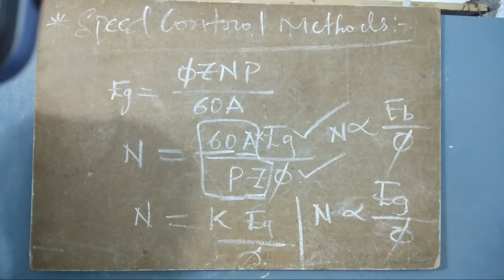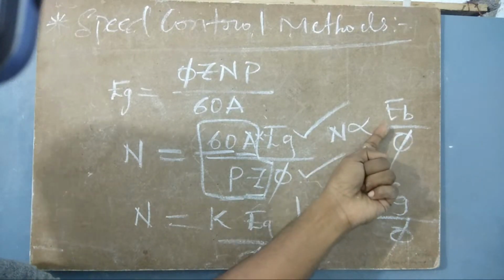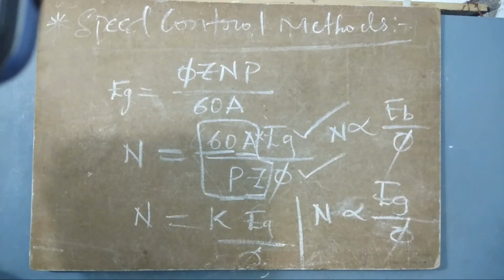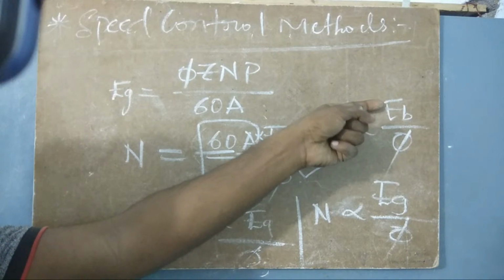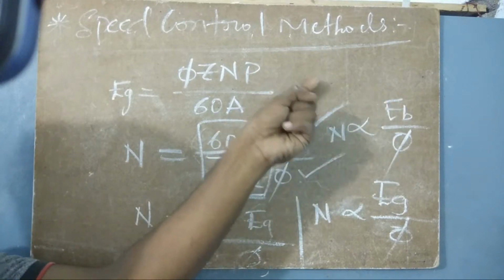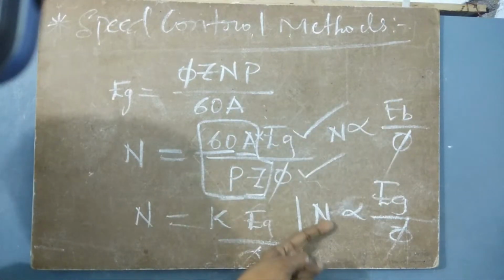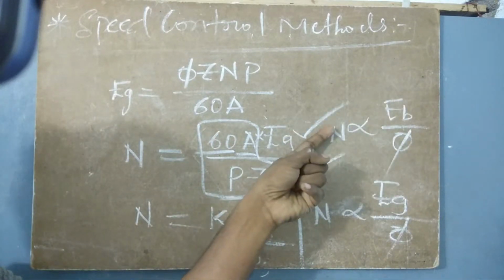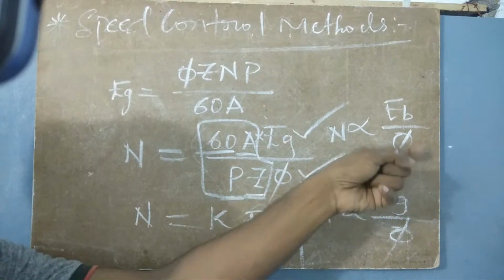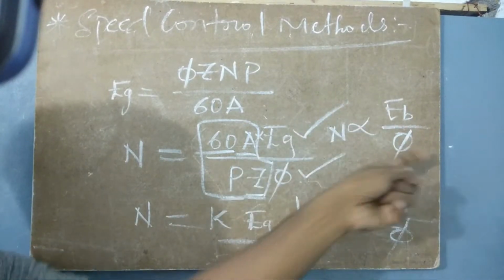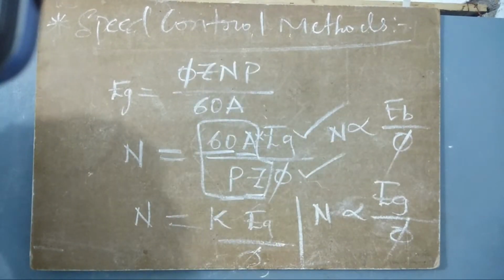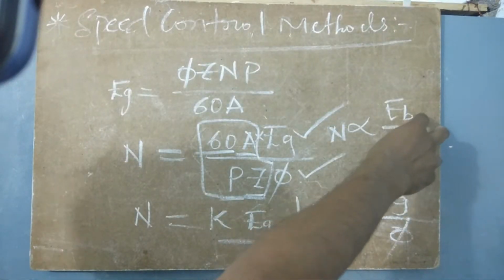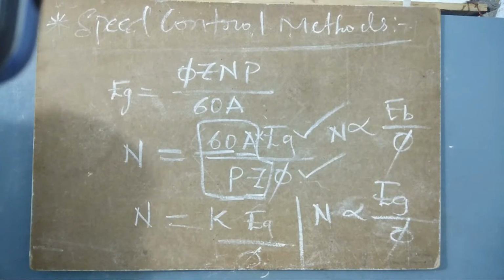What are the parameters that are to be changed? Eb has to be changed in terms of a motor. If you are using that machine as a motor, Eb has to be changed. If we increase Eb, the speed increases. If you decrease Eb, the speed decreases. If you increase phi, that means the flux, the speed decreases. If you decrease phi, the speed increases. Okay, so these are the two parameters which have to be changed in order to change the speed.